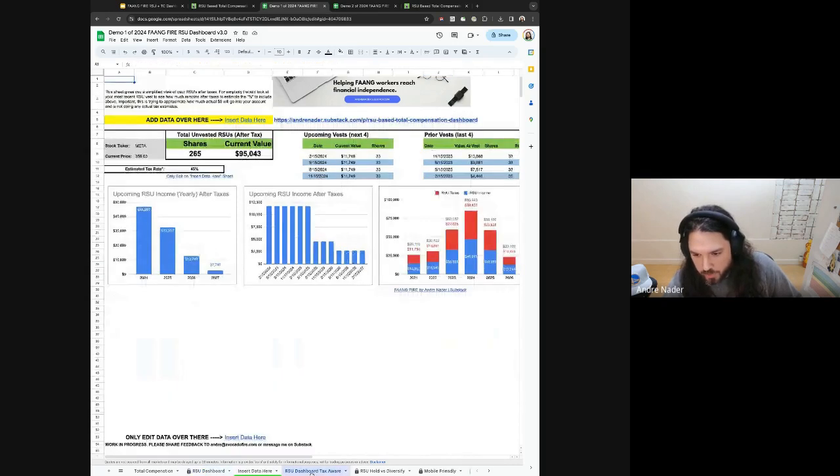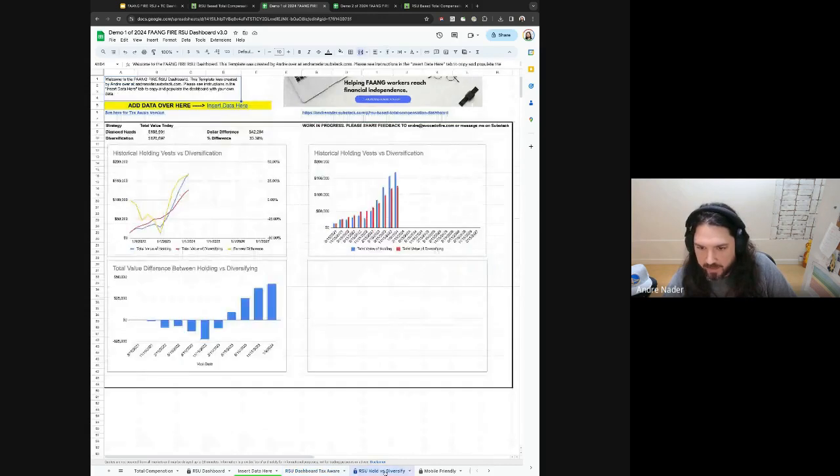We'll jump over to the tax aware one. This should be the same information. It's just looking a little bit deeper on those specific 45% tax bracket in this case. And you can estimate, you can edit that based on your specific circumstances. A future version of this dashboard will hopefully go a little bit deeper into the tax side of things. I just wanted to keep it a little bit simpler to start with.